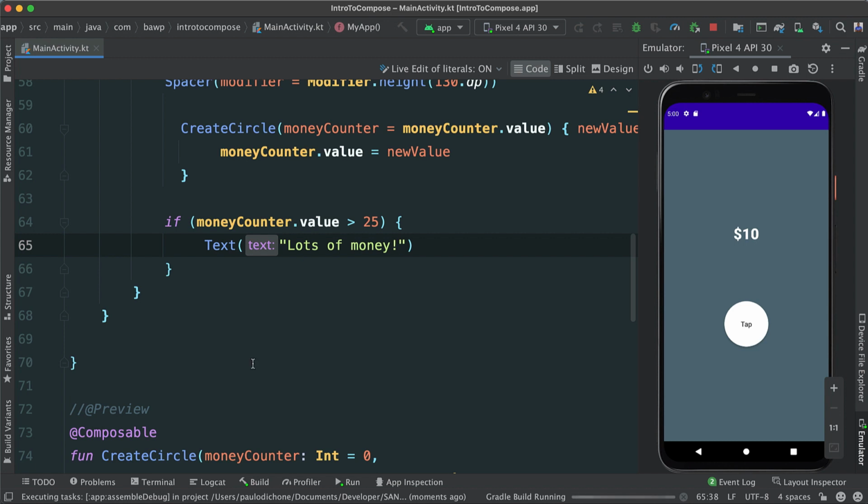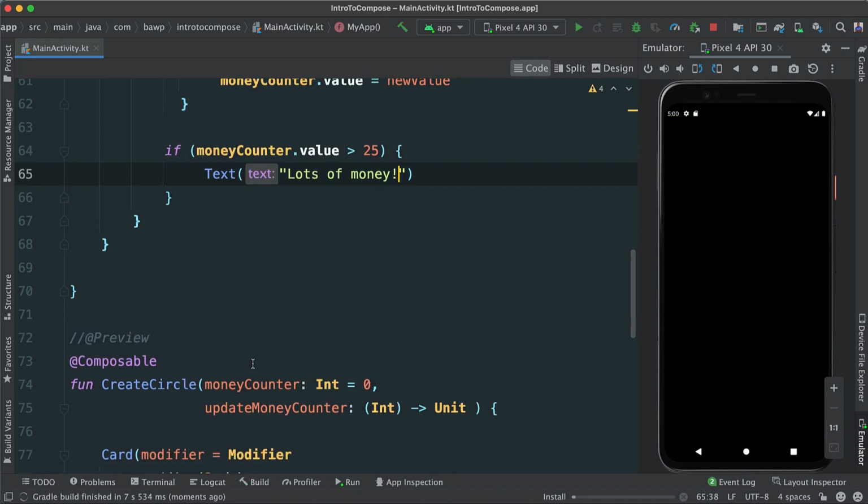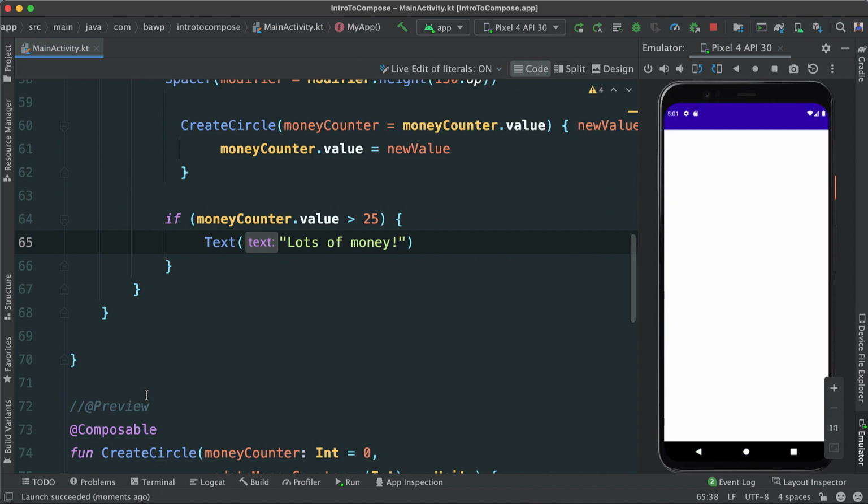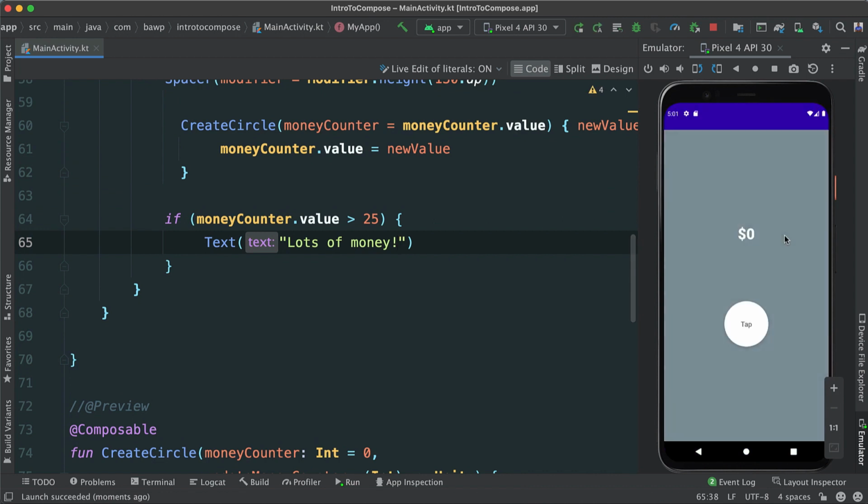In the previous example, we wouldn't be able to do that because the state was inside of our create circle. Now it's no longer there, so we can do all sorts of things, right? So let's see. If I keep tapping, okay, getting there, lots of money. So I hope this was helpful, and I'll see you in the next video.